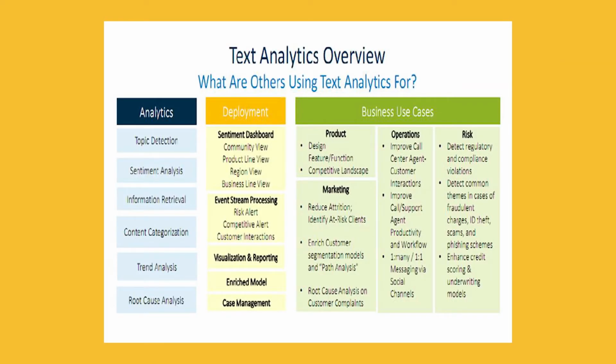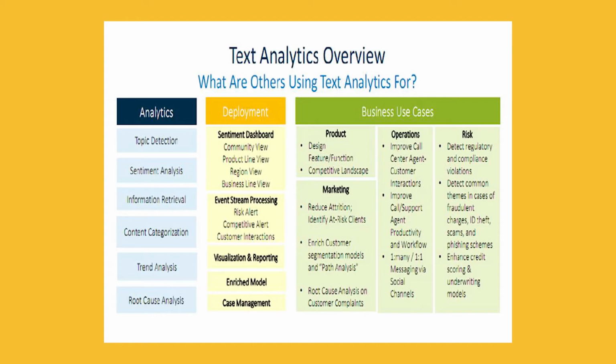So what is the analytics part we have seen? Topic detection is nothing but finding which topic the text belongs to. Sentiment analysis is nothing but what is the feeling of the user, if the user is a consumer, or the feeling of a person who is tweeting on Twitter. That can be sentiment analysis. Information retrieval is taking meaningful data from the text. Content categorization is categorization of the content based on the tags given.